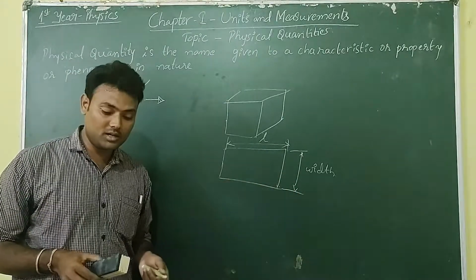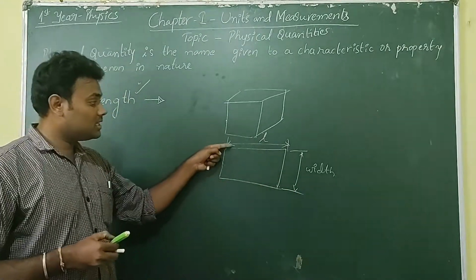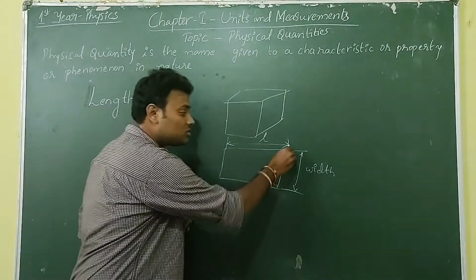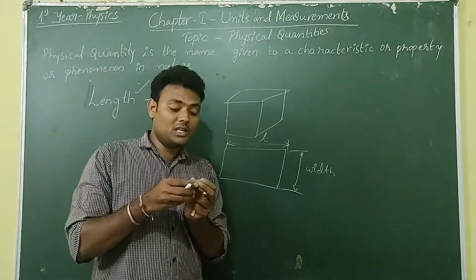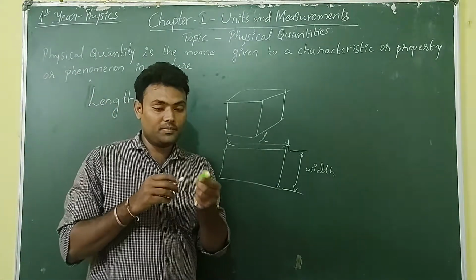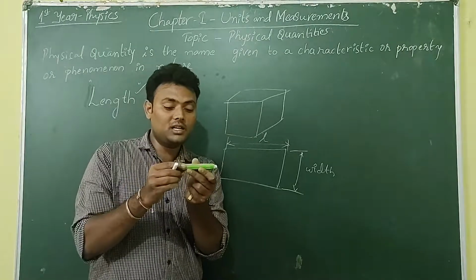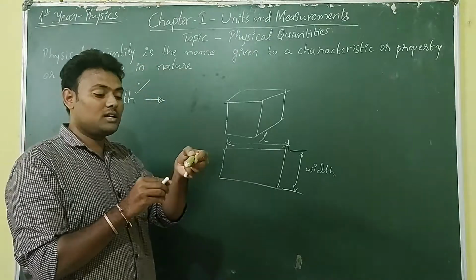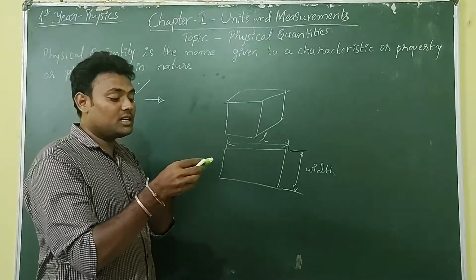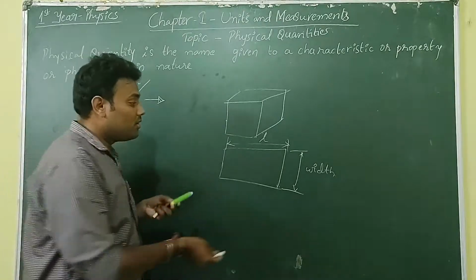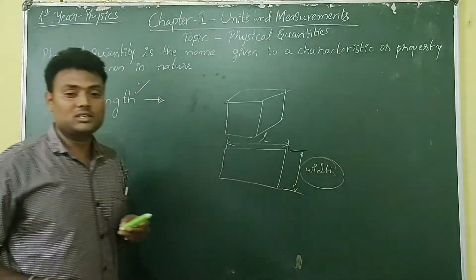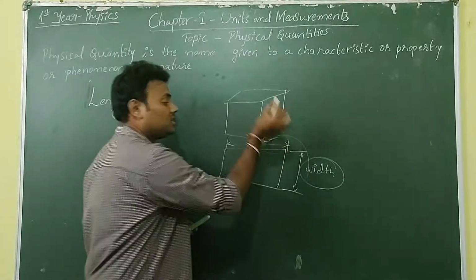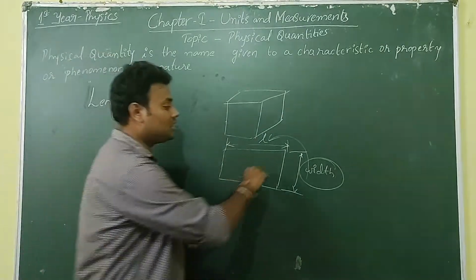No, we cannot call it that, because this is length in some direction and this is also length in another direction if I rotate it by 90 degrees. See, this is length in this direction. If I rotate it by 90 degrees, it is like this. So we cannot consider width as another property or another characteristic. It is within length, it is length in another direction.